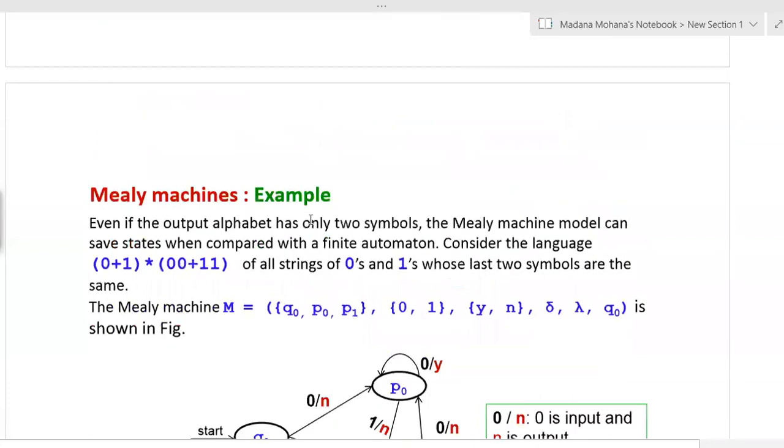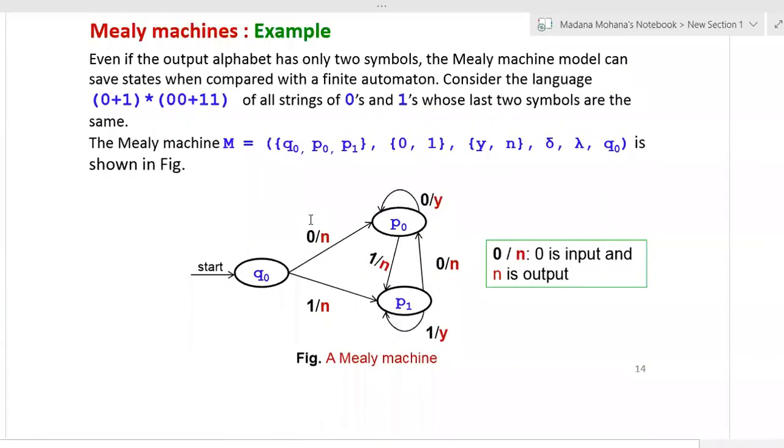Now let us see an example of a Mealy machine. This is another example, not residue mod 3. Even if the output alphabet has only two symbols, the Mealy machine model can save states when compared with a finite automaton. Consider the language (0+1)*(00+11). This is one language of all strings of zeros and ones whose last two symbols are the same. So in this language, whatever strings you generate, the last two symbols are the same.